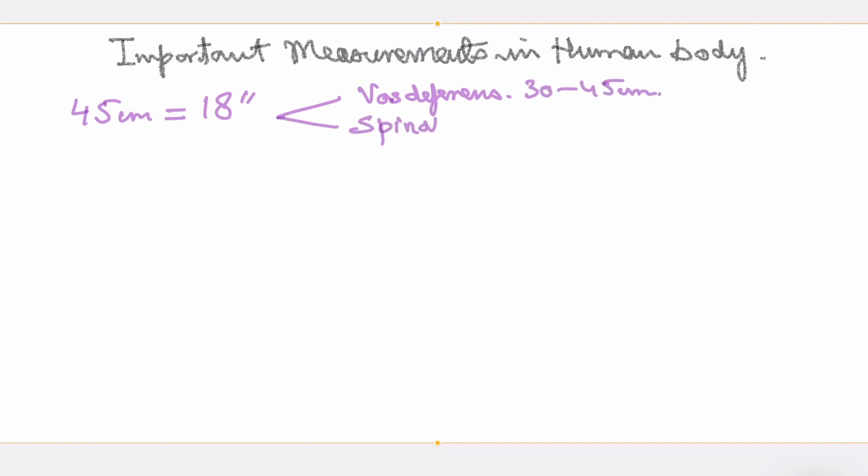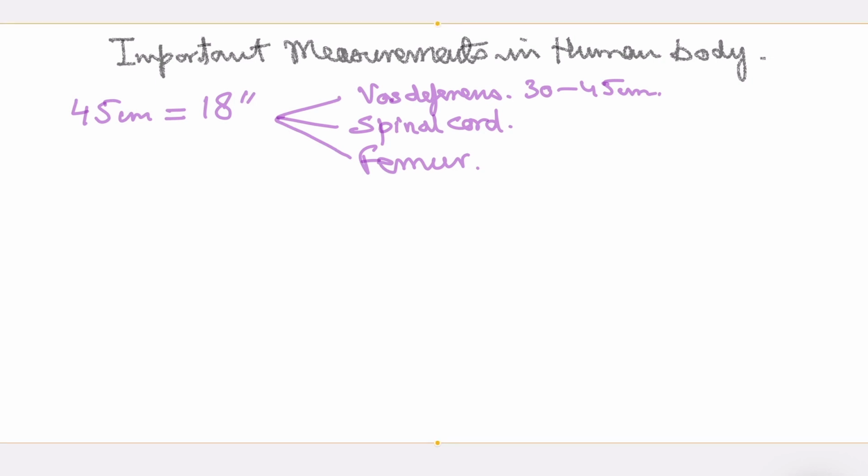Spinal cord. Again, remember plus minus 5 centimeters will be the range, both in males and females. Of course, in females it will be less. Then it's femur. Again, here also there will be sexual dimorphism, differences according to sex, according to age, and many other factors. This is an average: 45 centimeters or 18 inches is the average length of femur.